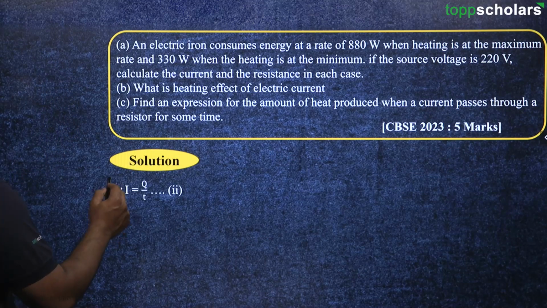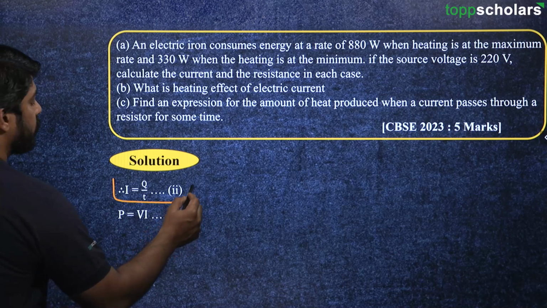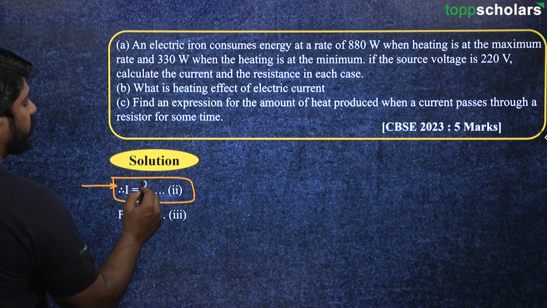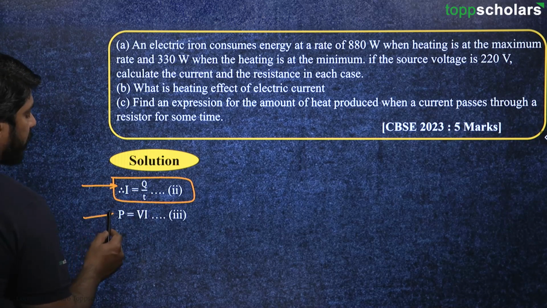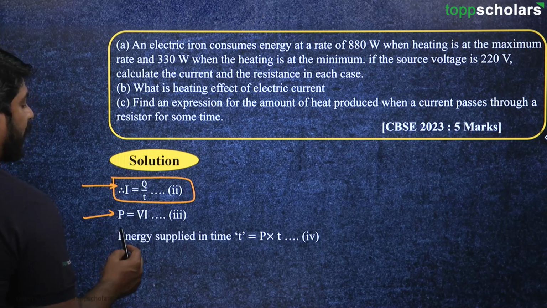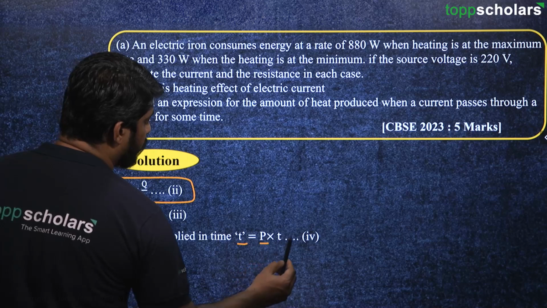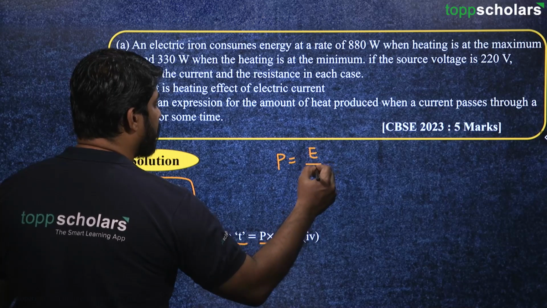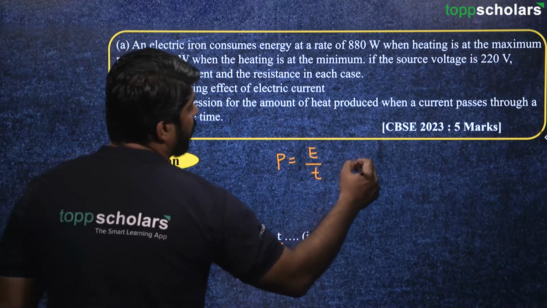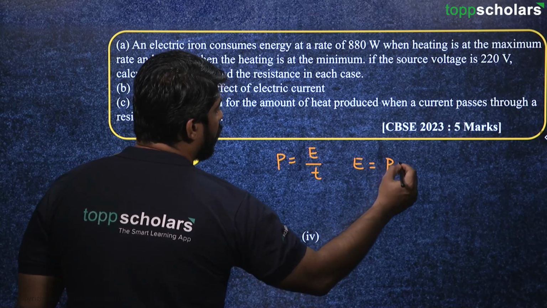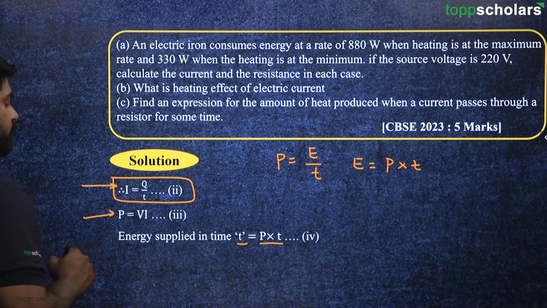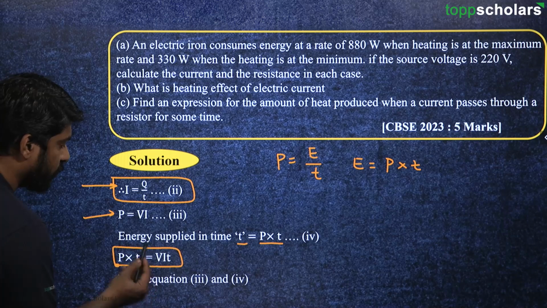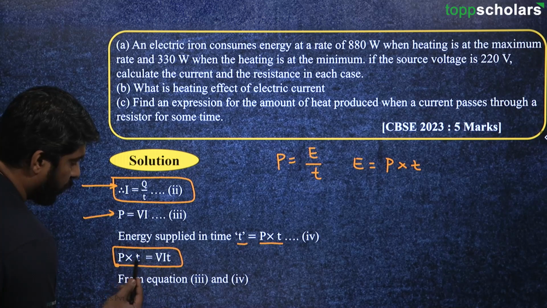Moving on. So here from this equation we can write I is equal to Q upon T, right? This is the standard equation of current. Current is rate of flow of charge, that means charge per unit time. So here power is equal to V into I. Okay. So energy supplied in time T is equal to power into time, because power is equal to energy supplied per unit time or work done per unit time. So energy supplied or work done is equal to power into time. This is our standard equation. Okay. So therefore, P into T is equal to VIT, because P is equal to VI. So we have just put the value of P over here.